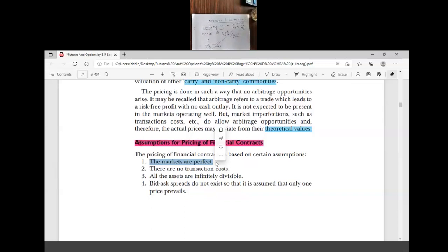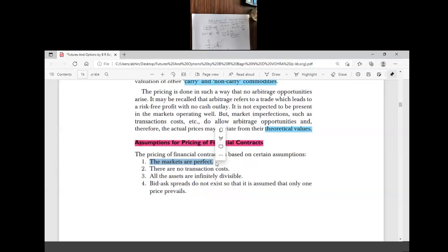Now understand the concept of valuation of forward and future contracts. Valuation of forward and future contracts.